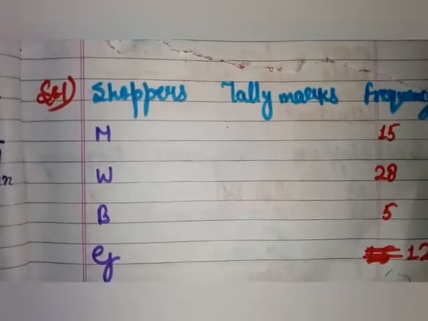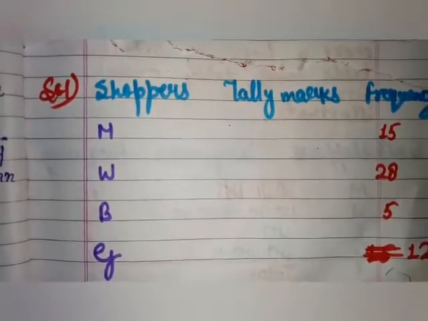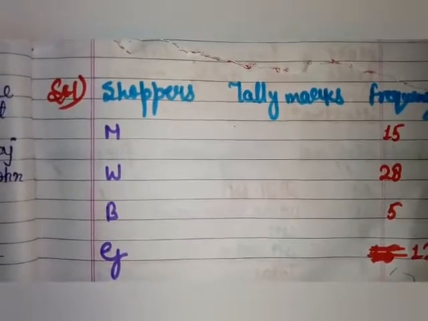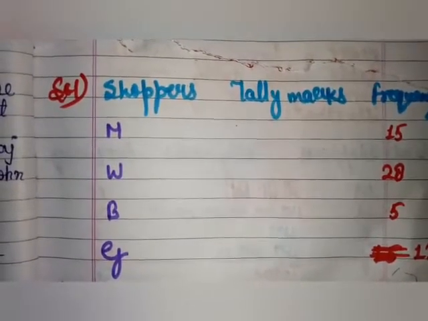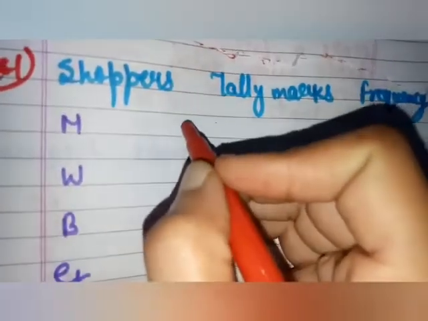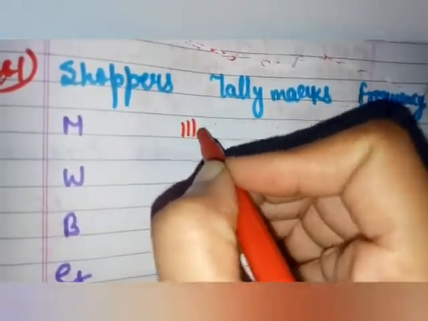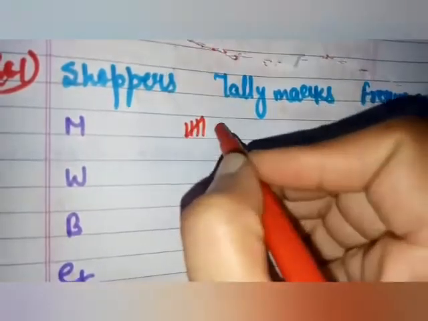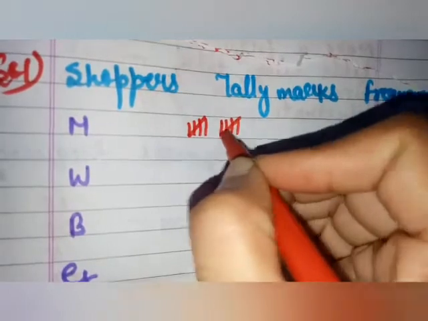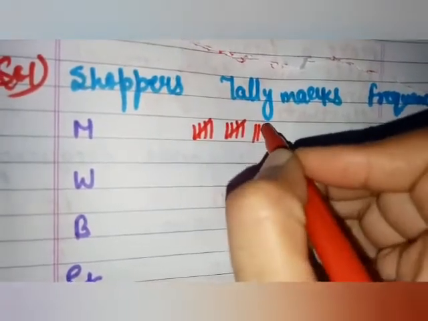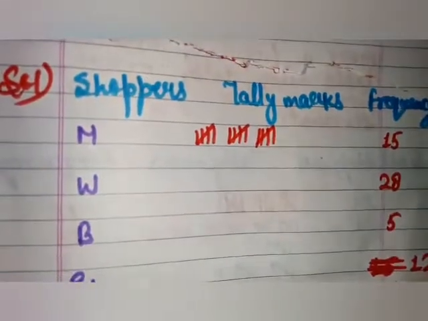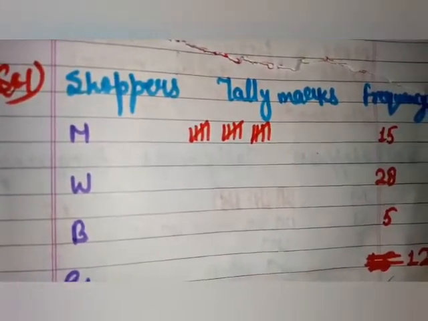Now we will put tally marks. The very first is 15. So how to mark 15 tally marks? Let's see. Here is 15. So we will mark 1 2 3 4 5 6 7 8 9 10 11 12 13 14 15. So these are the 15 tally marks. And then 28.